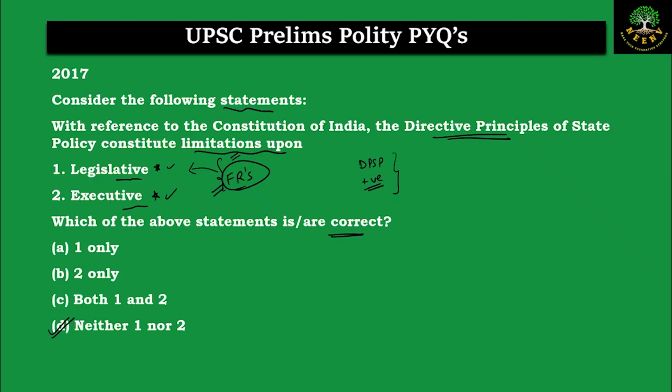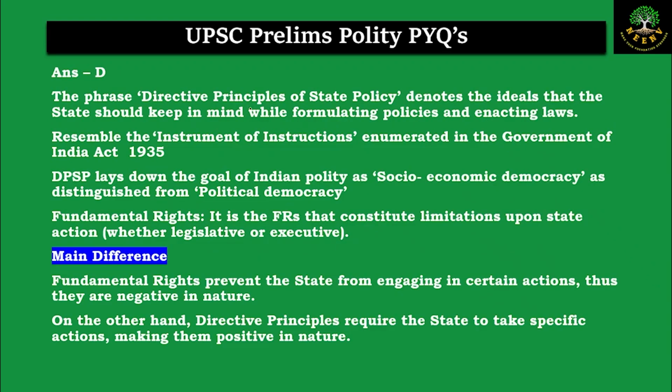Let's look at the explanation now. DPSP, the very meaning, the directive principles mean there is some directives which are given to the state. These are the directives that the state should keep in mind while making the policies and making the laws. They are similar to the instrument of instructions which are there in the Government of India Act of 1935. Ultimately, following DPSPs in the country will lead to establishment of the socio-economic democracy in the country, whereas following and upholding the fundamental rights will lead to the political democracy.